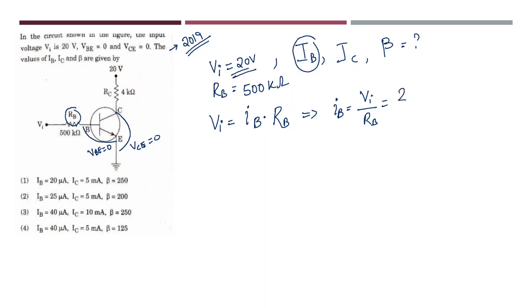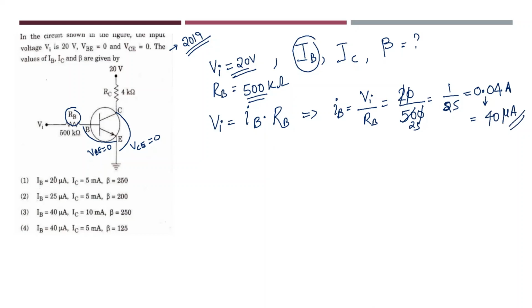He has given 20 volts as input voltage. What is the input resistance? This is 500. This 0 cancels. This will become 1 by 50, 1 by 25. 2 ones are 2, 25. So here you will be getting the answer as 0.04 amperes. If you convert this into micro, how much will you be getting? You will be getting 40 microamps.